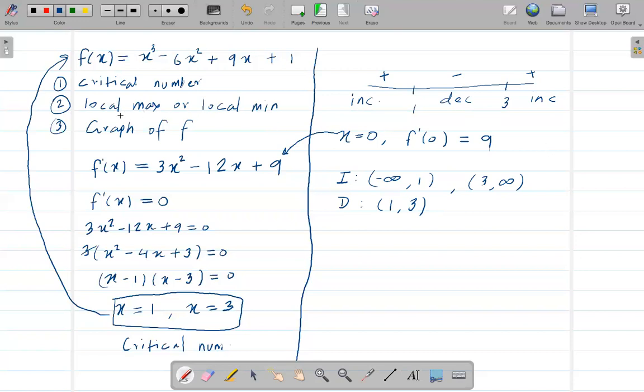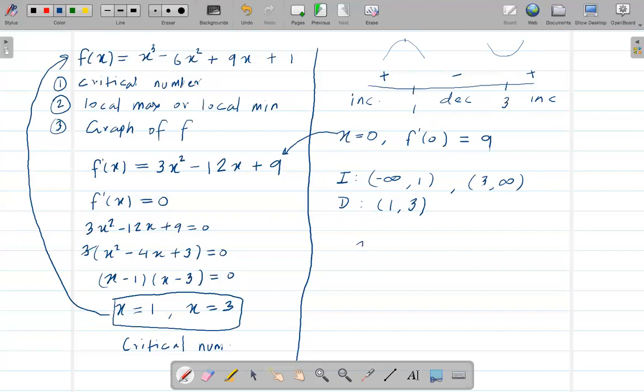Now, since we are trying to find local maximum or local minimum, now we have 2 points. So we need to figure out whether this is maximum or minimum. But I know that this is increasing and this is decreasing, so the graph will be something like this, right? So this point here, 1, is maximum, and since this is decreasing and then increasing, this point is minimum. So I know that 1 is maximum, 3 is minimum, but I need to find the exact point.